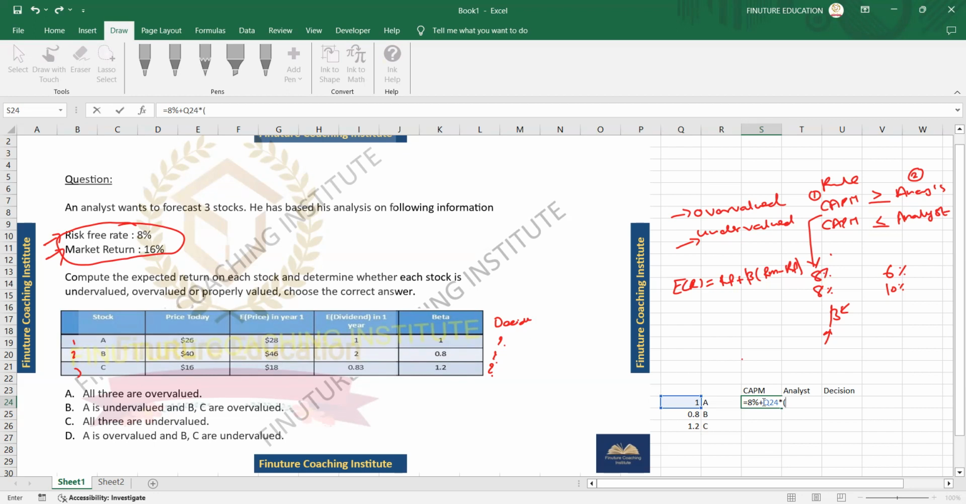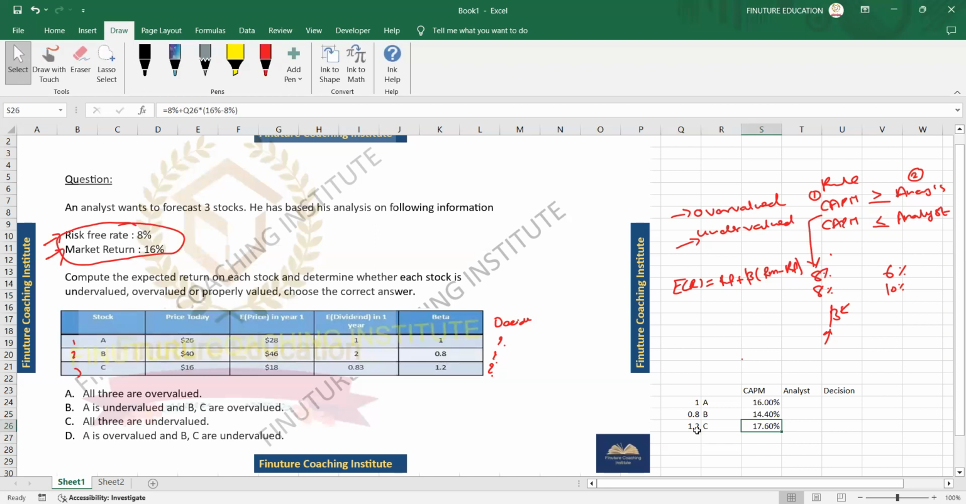There is a rule called BODMAS, so it will multiply these first. It's RM minus RF. Your market return is 16% minus 8%, that is your risk-free rate. This bracket term is called the risk premium. That means how much the investor is expecting for investing in the risky asset. This difference is that, and the risk on that is beta. So it will get multiplied and then added. Likewise, it can be calculated for these three stocks.